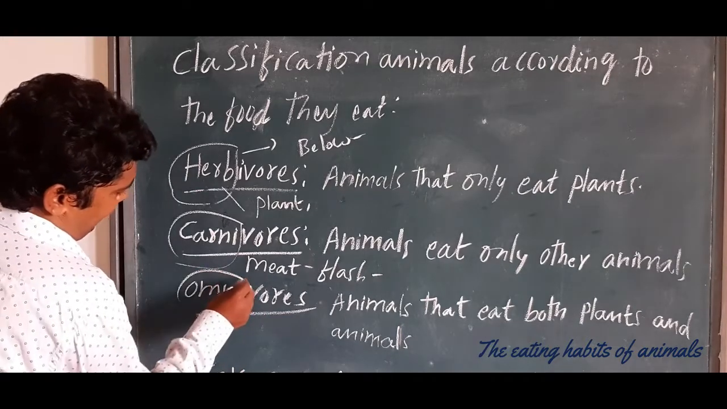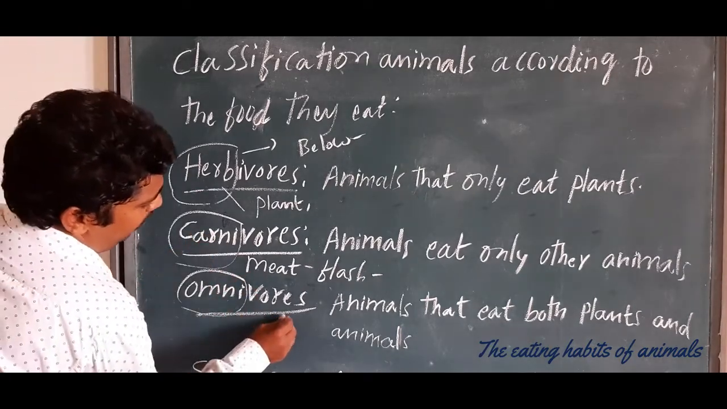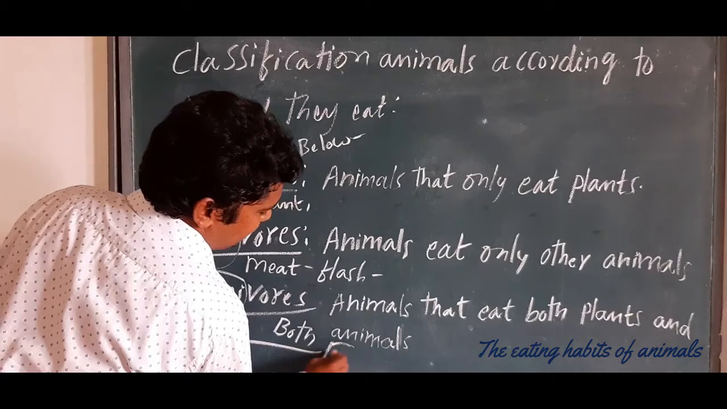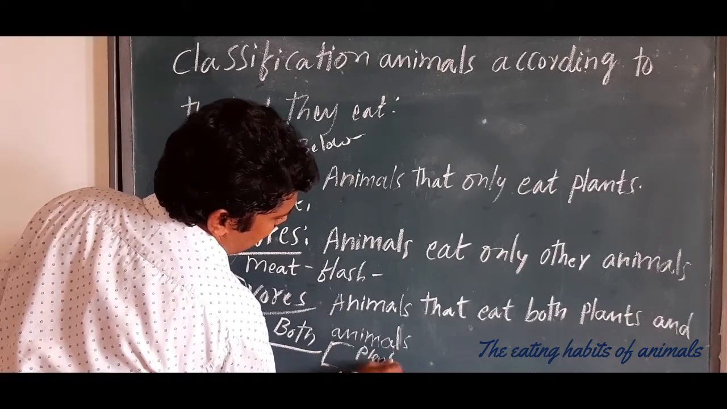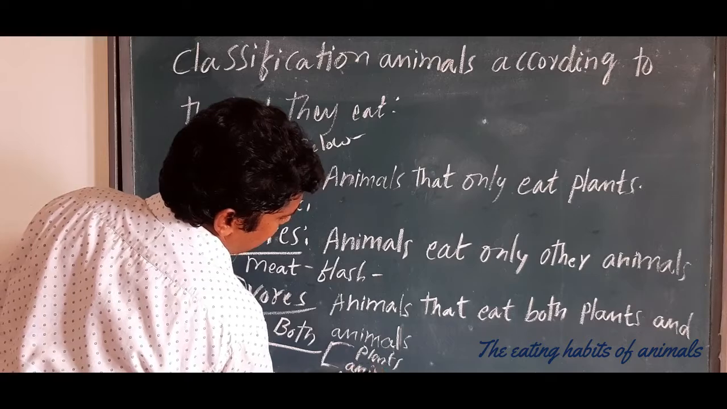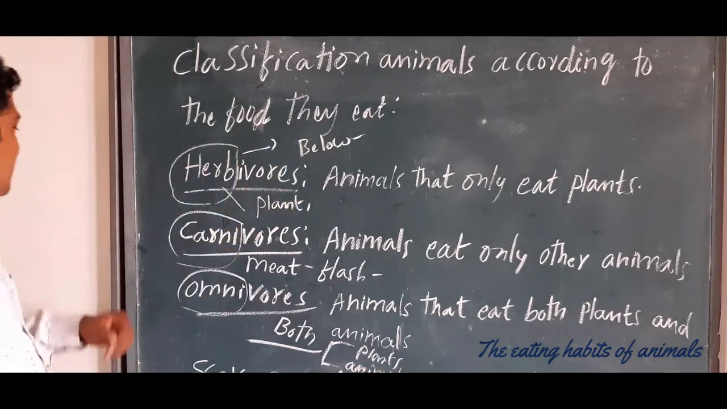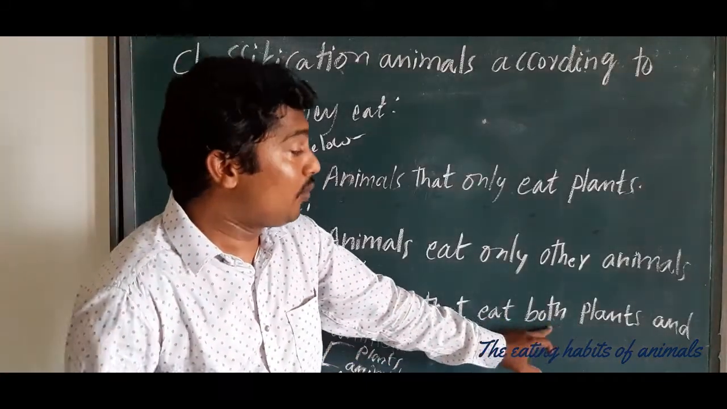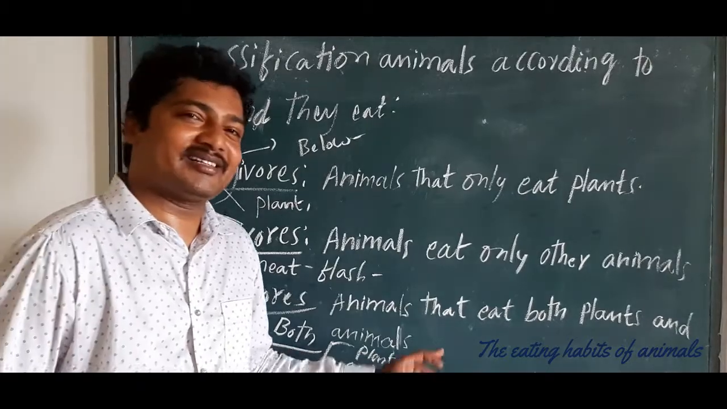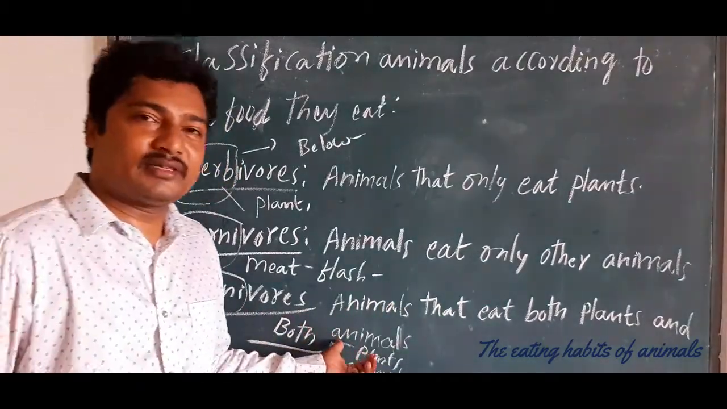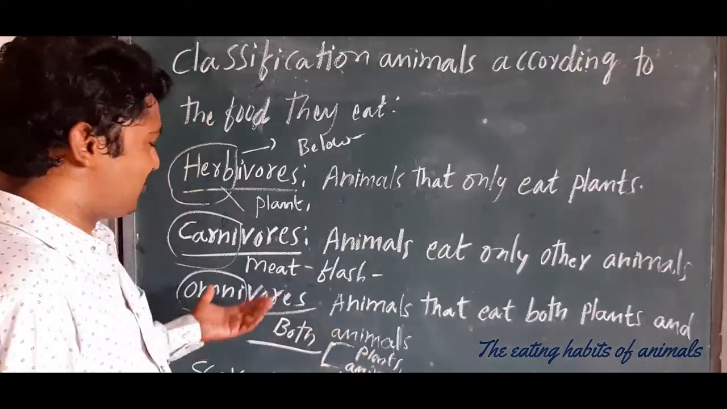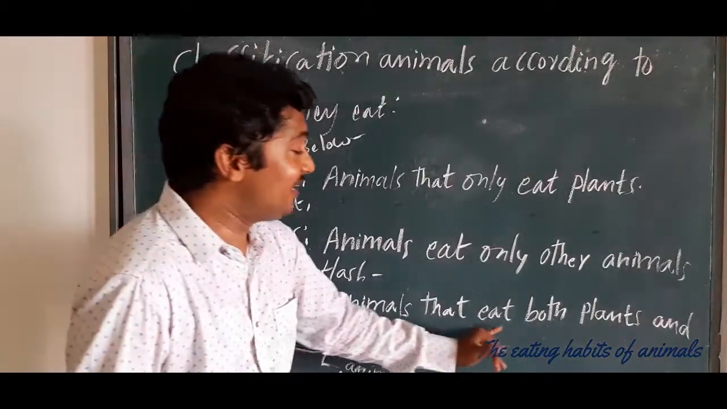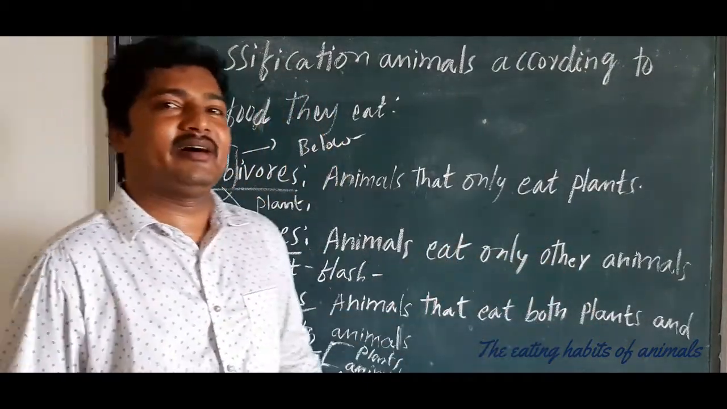What is this omni? Omni means both. What is this both? Both is plants and animals. Plants and animals. So this is called both. Animals that eat both plants and animals are known as omnivores. Am I clear, children? So it's a very simple thing. You should know the meanings. So, animals that eat both plants and animals.